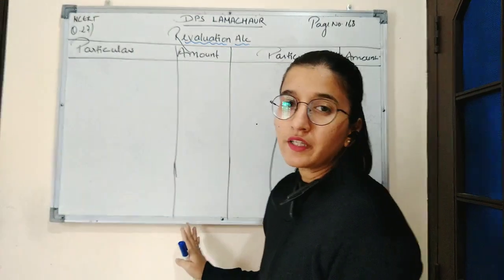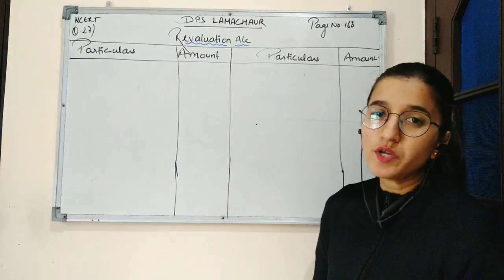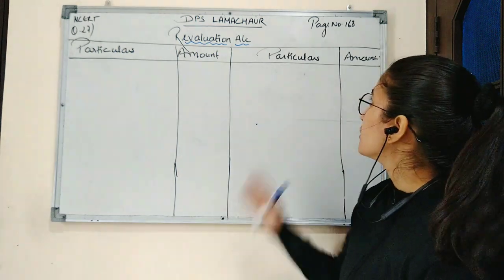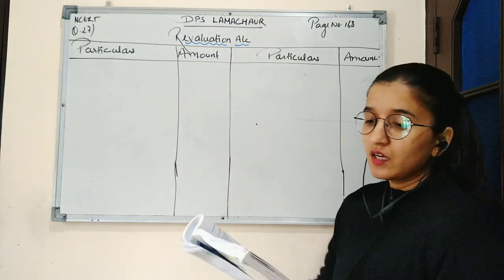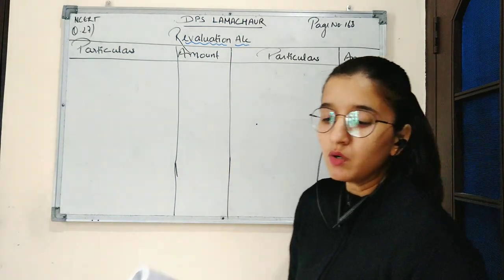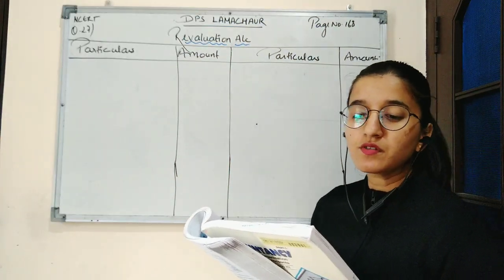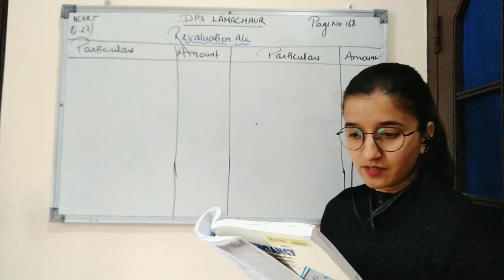Now here is the practical question based on revaluation account. This is question number 27 of NCERT, page number 168. Question is, given below is the balance sheet of A and B who are carrying on partnership business on 31st December 2016.